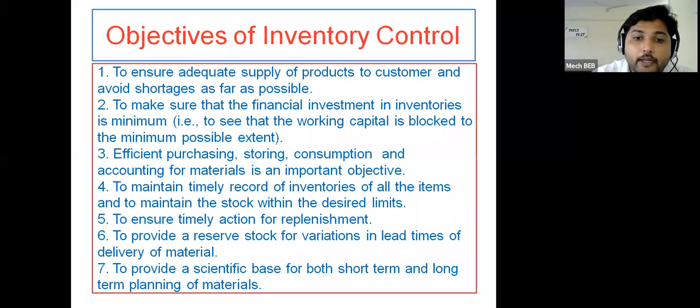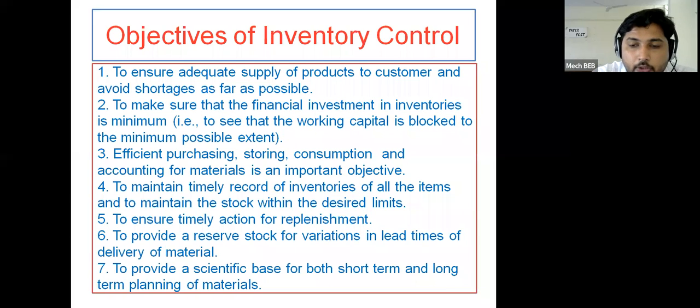Then, to maintain a timely record of inventories of all items and to maintain the stock within desired limits. In industries, the raw materials, finished goods, or bought-out spare parts, the list of such items is more than 100, more than 1,000, and maintaining the record of all of them is very complicated.